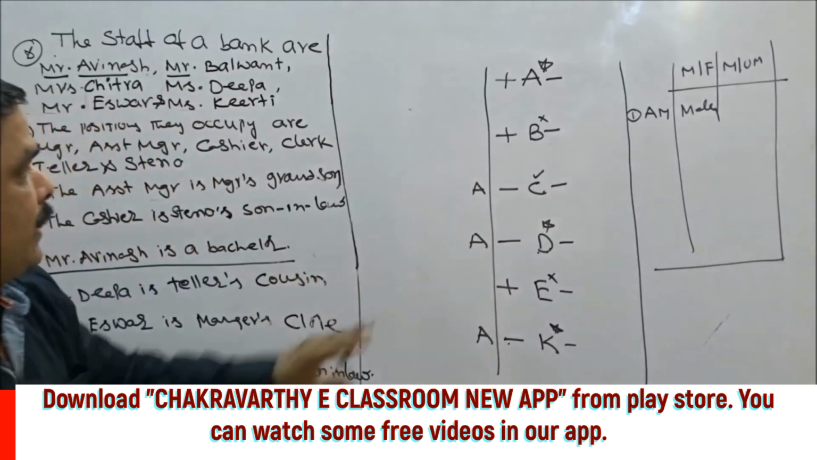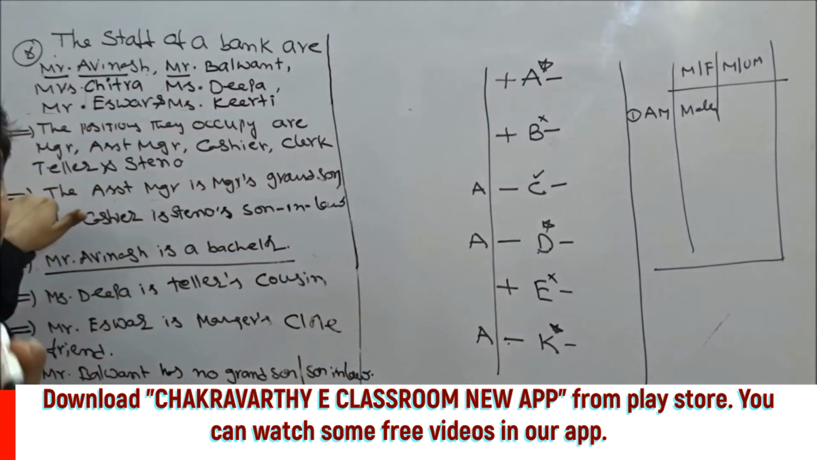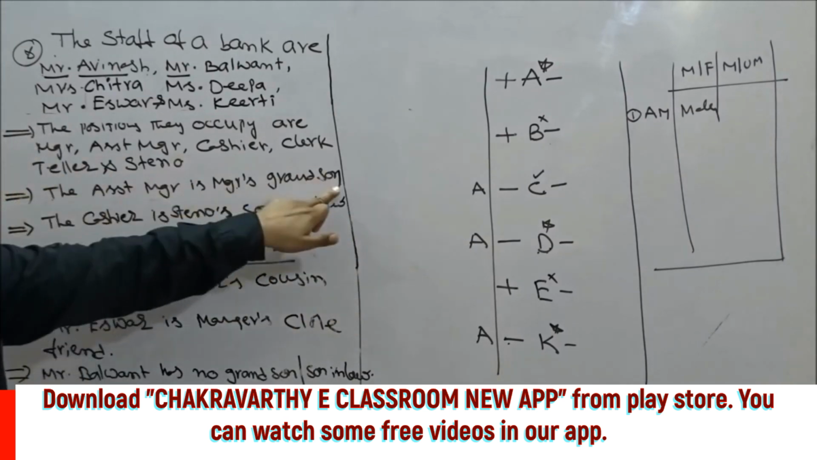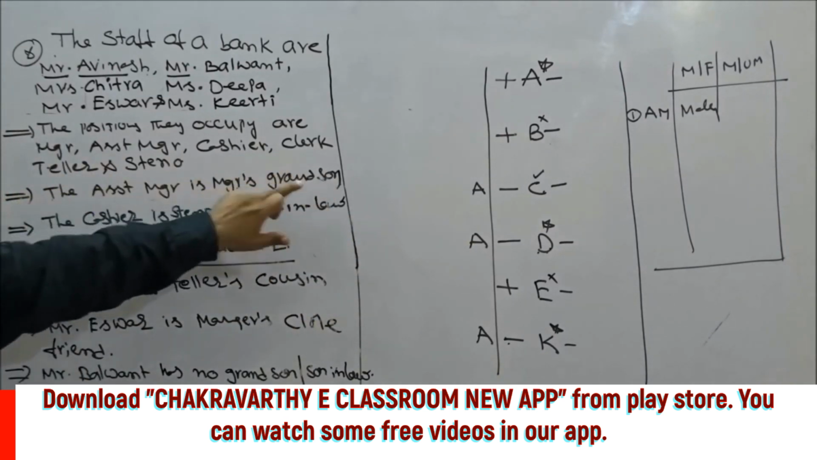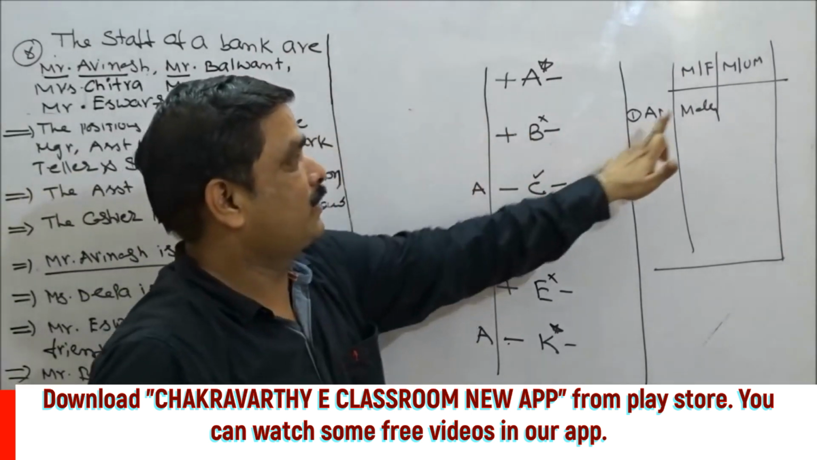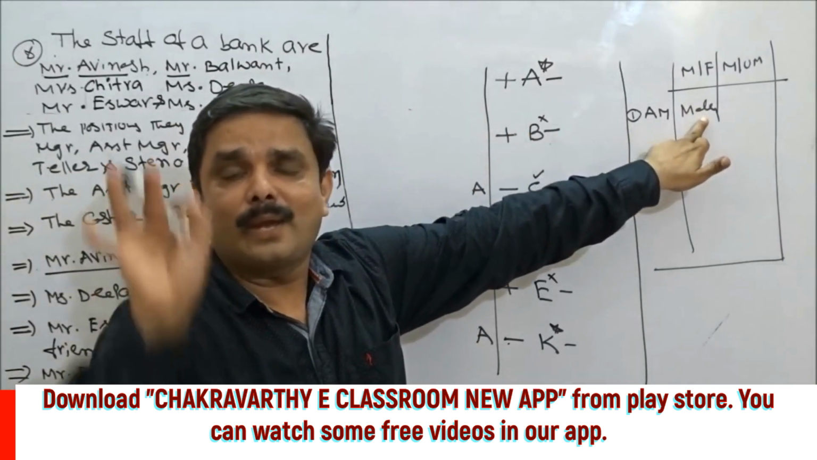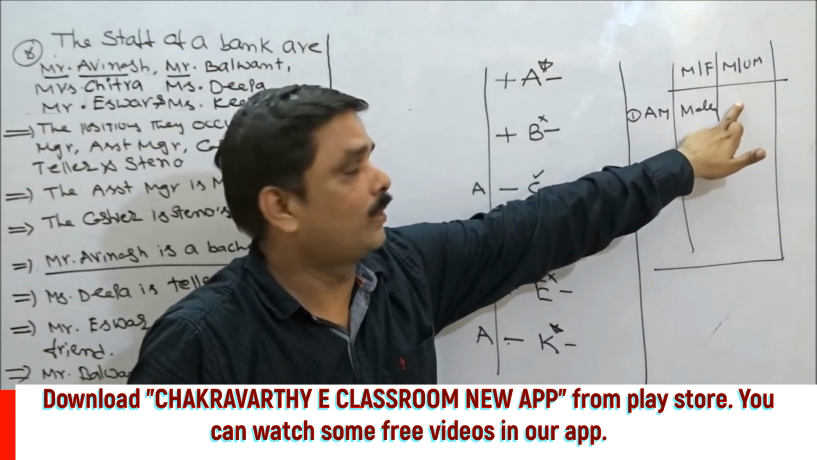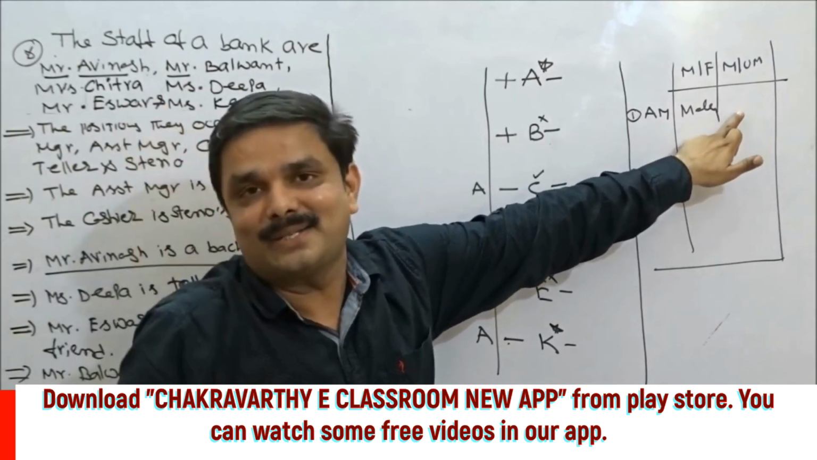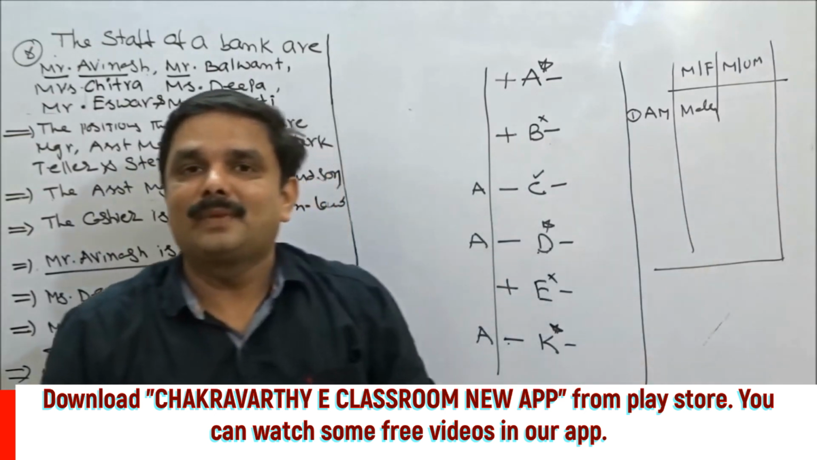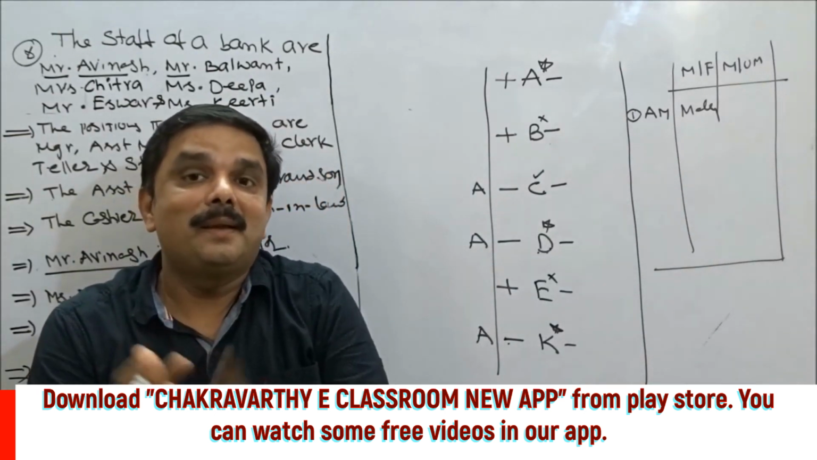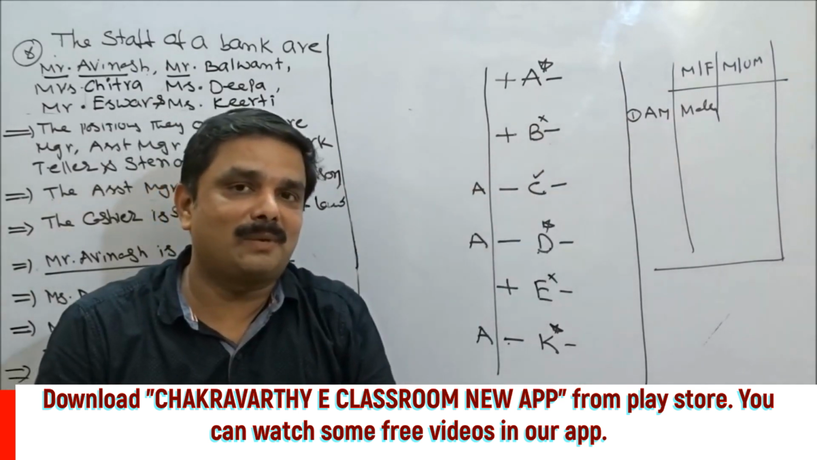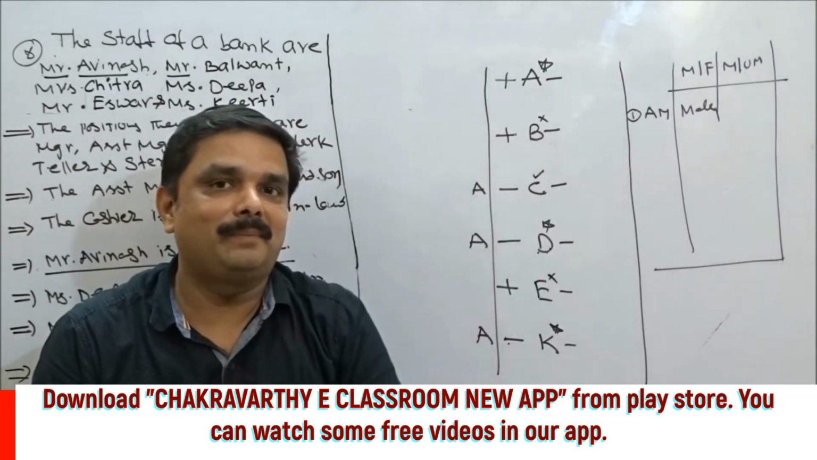Now go for the next one here. Next information means next clue, how I have to take this one. This is not completed. Assistant manager is manager's grandson. Assistant manager is male. Now according to this data, what is the marital status of assistant manager? Now you tell me. Assistant manager is manager's grandson. What is the marital status of assistant manager? Is he married or unmarried?